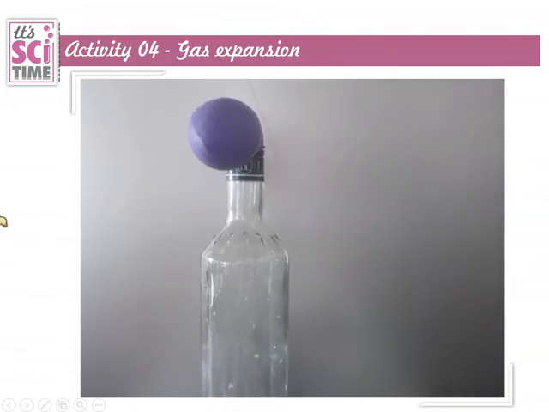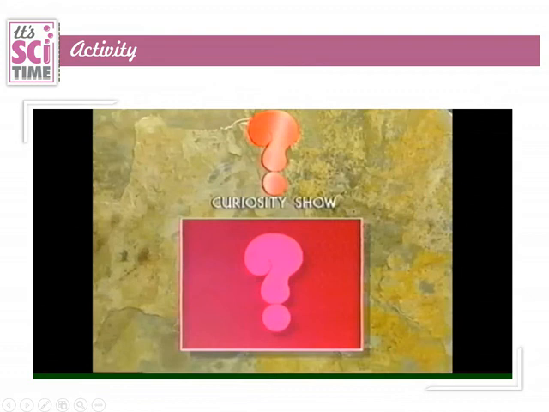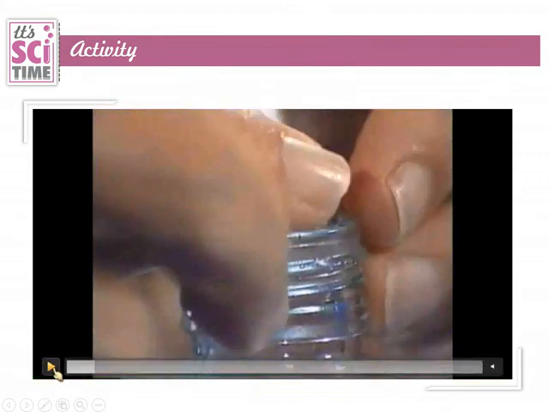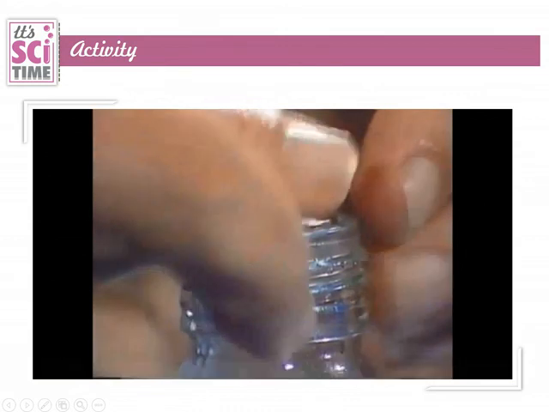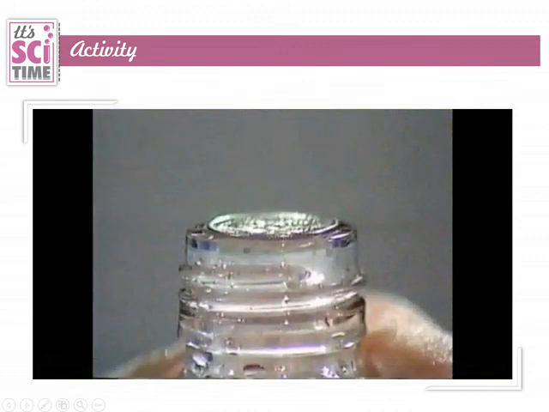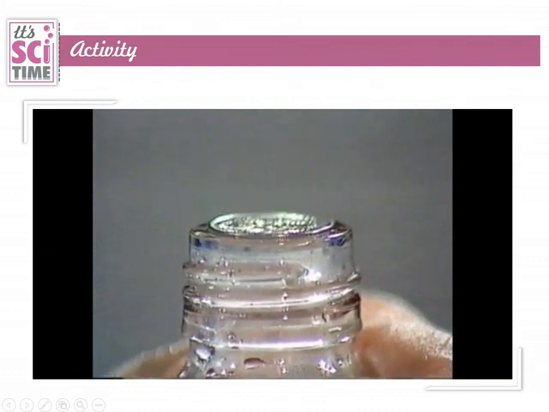Are there any applications of this gas expansion? Let's find them out. There is an activity. This activity shows us a kind of application of gas expansion. This is a simple experiment. You also can do this at your home. Try it out. Take a coin and keep that coin over a glass bottle. Remember, you must wet the surface of the mouth of this bottle and wet this coin. Keep the wet coin over that and tightly hold the bottle. You will notice this coin jump up and down.